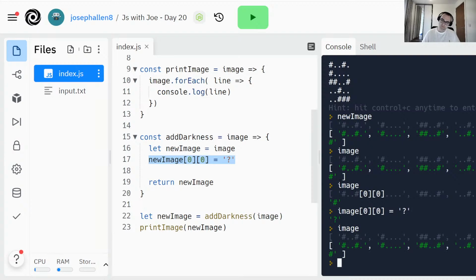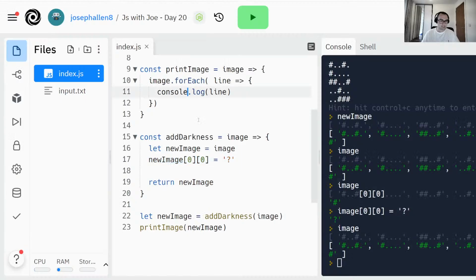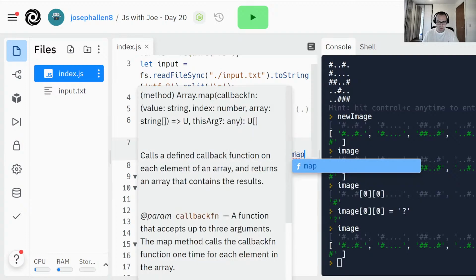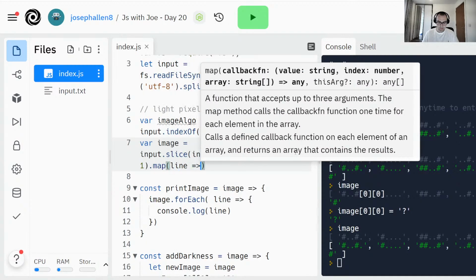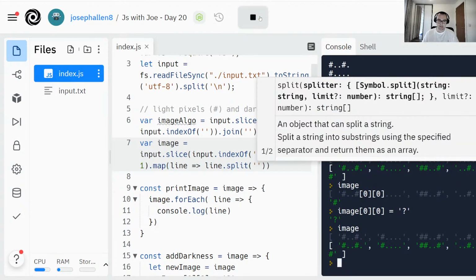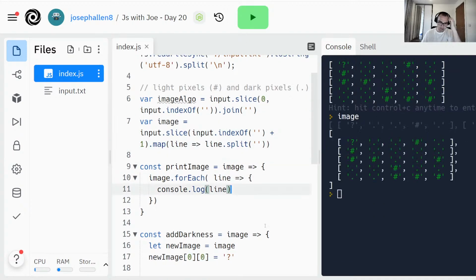Maybe I need to split everything in here as well. So, put dot slice dot map, line becomes line dot split on every character. There we go. So now I've got this list of images, and then console.logging isn't really the right thing to do anymore, but it looks okay, so I'm going to leave it.